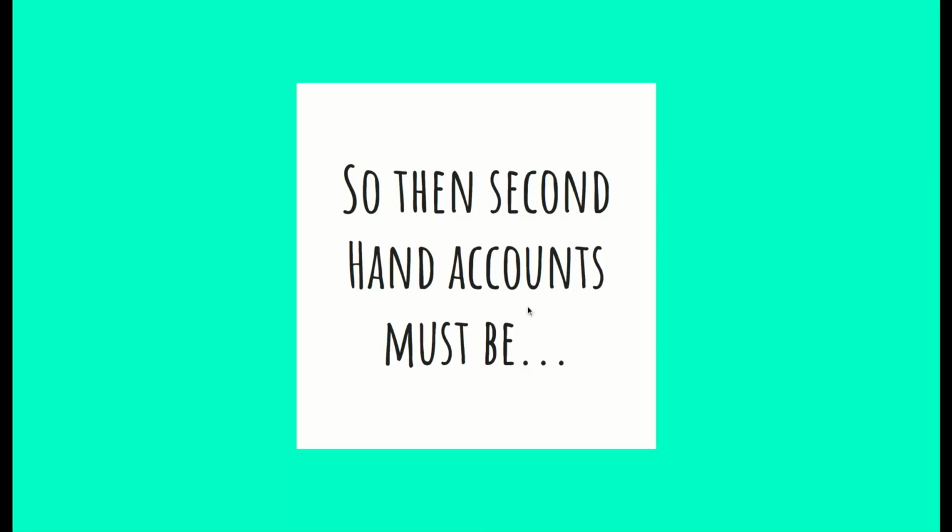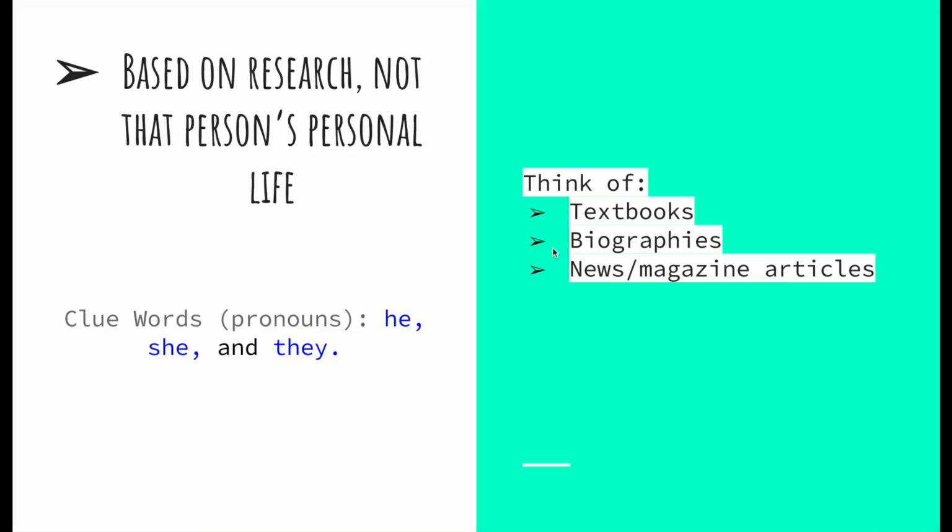So then secondhand accounts must be based on research, not a person's personal life. Meaning that the author that's telling you the story is not who the story is about. The author could have found information out about the person or the topic that they're talking about. And thus, that's why they're writing it.